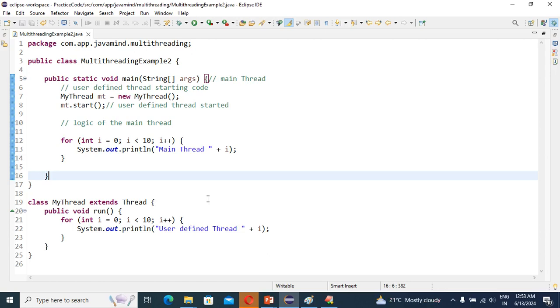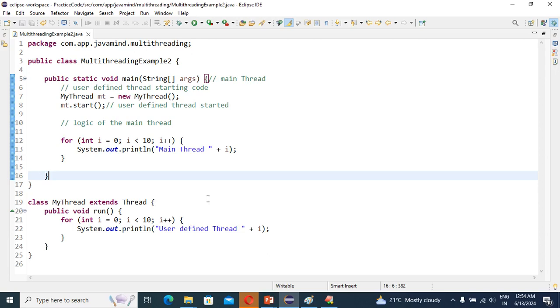What I have told you: suppose in our application we have more than one thread, then thread execution is decided by what? The thread scheduler. You might have heard the name. Most candidates, and even employees working in real time, don't know what a thread scheduler is, or when we decide which thread will execute.